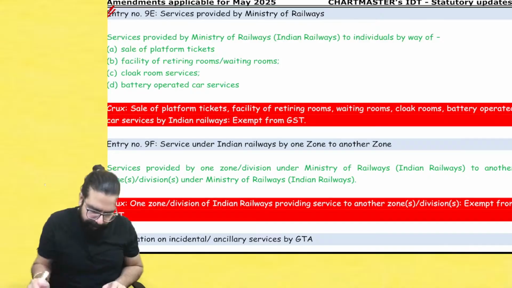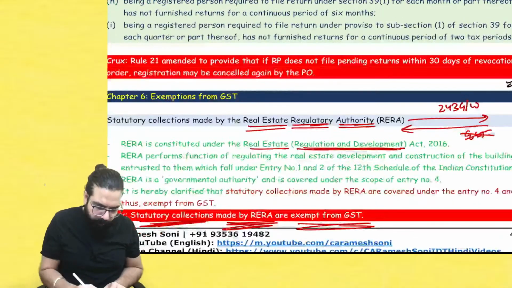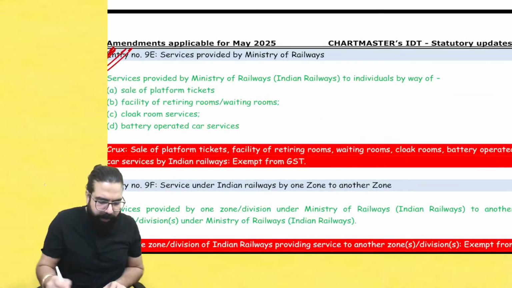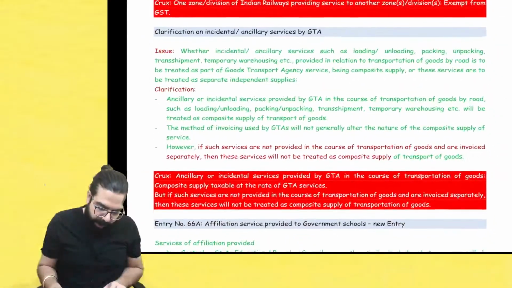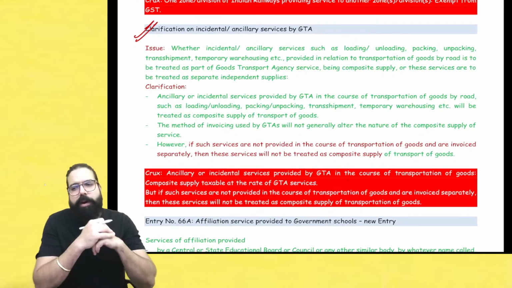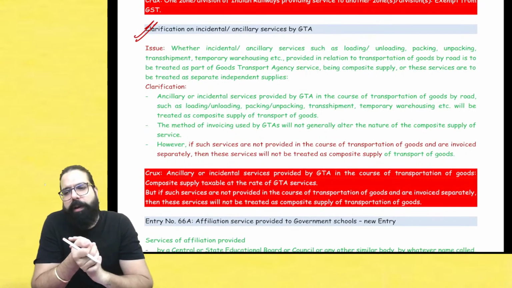These are the three amendments which are there. One is RERA, the real estate point. One is the Indian Railways point, the Indian Railways point, and done. Now, one GTA point is there. I want to go ahead and talk about the GTA point. Listen carefully.